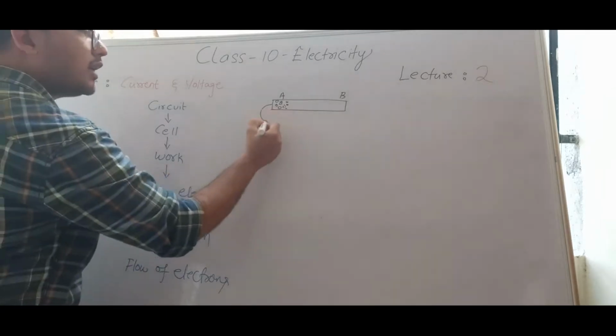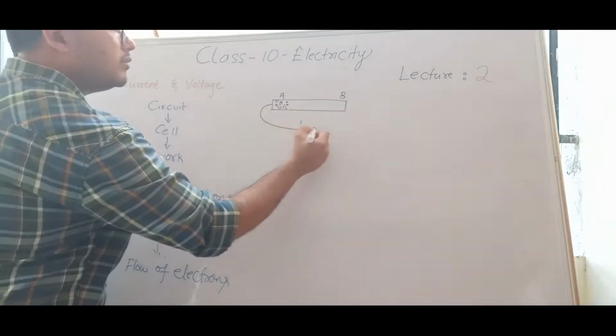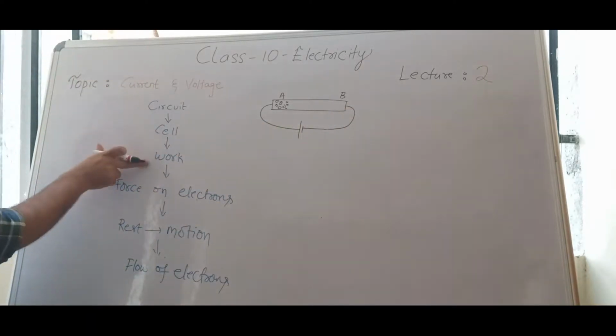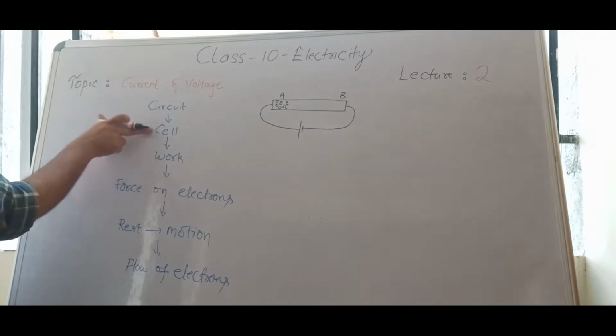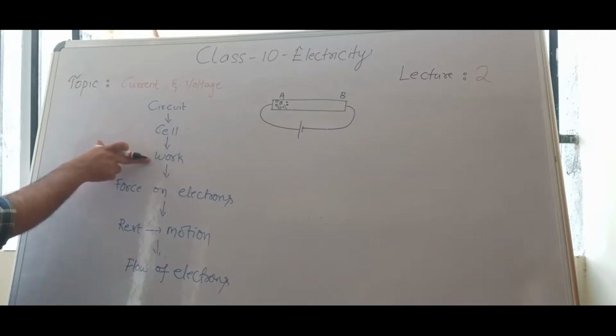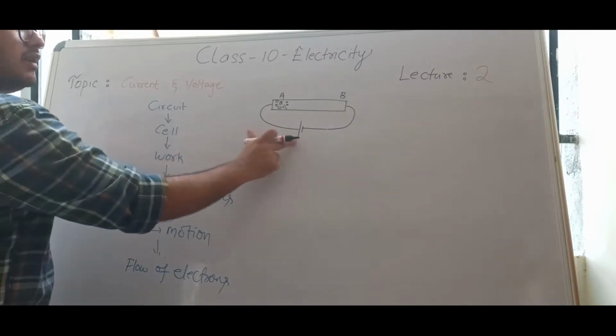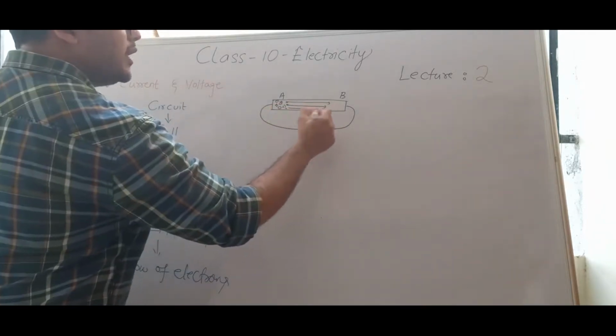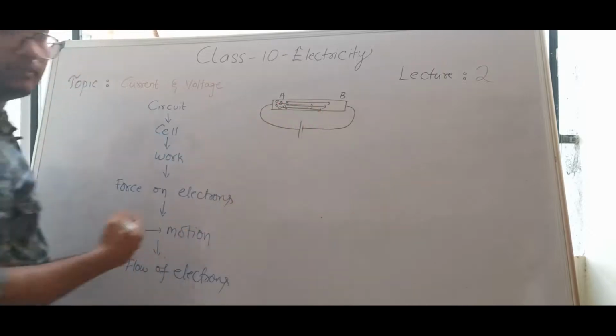I need to connect this metallic wire to a cell. If you connect a cell in the circuit, then only can you observe work. Without connecting a cell, you cannot observe any work. Now you have connected the cell, so automatically all these free electrons will move from point A to point B.